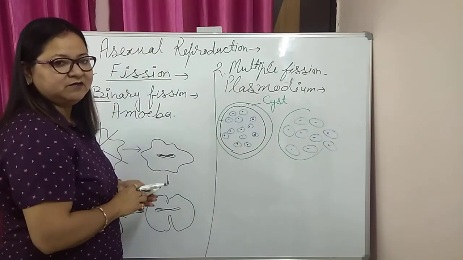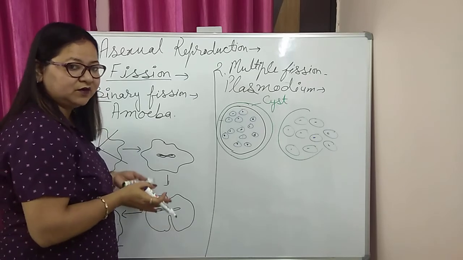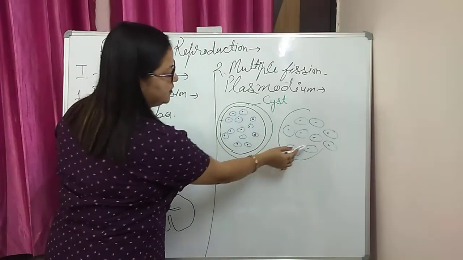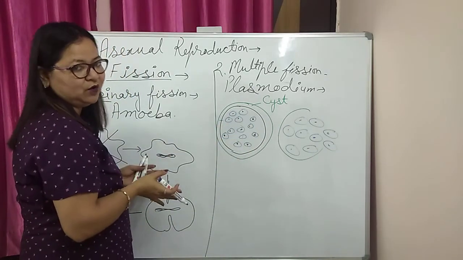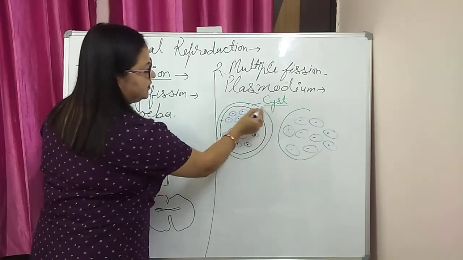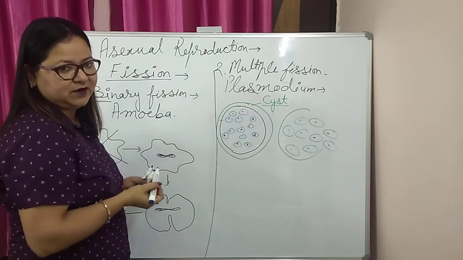This is multiple fission. Again, we are using the words daughter cells because all the cells have equal vigor and parental identity is lost. Due to the formation of the cyst, it can pass through unfavorable conditions.